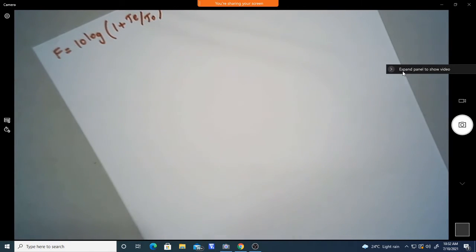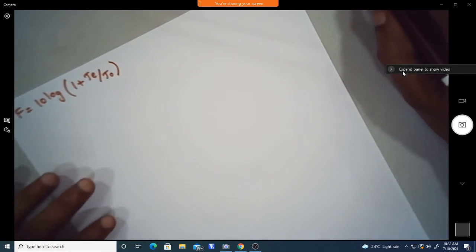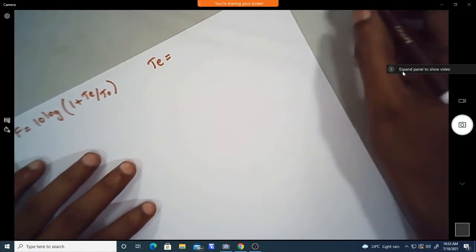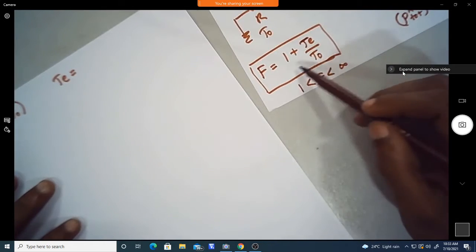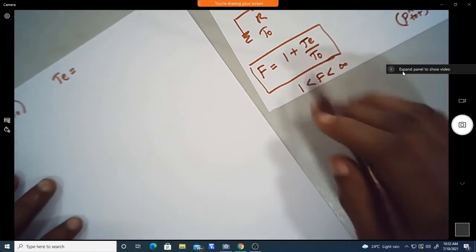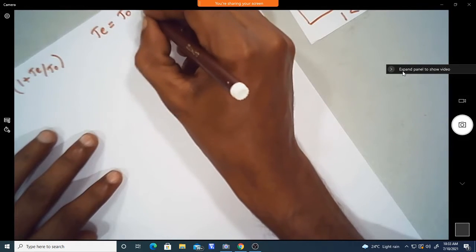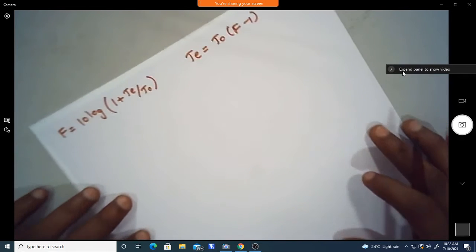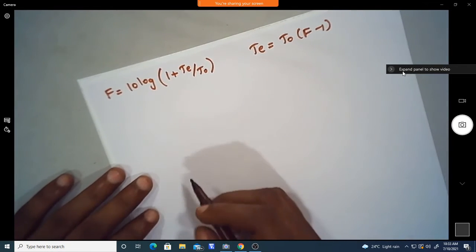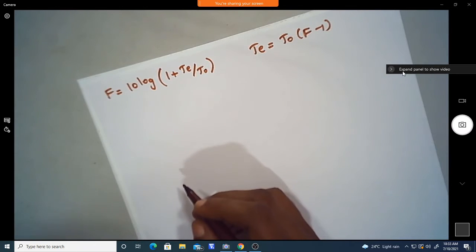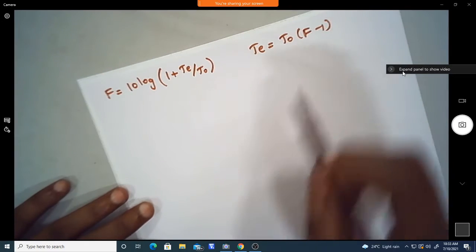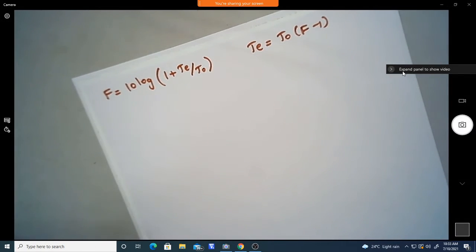Now we can define it with respect to the equivalent temperature we have defined, in terms of the equivalent noise temperature. From the noise figure, we can take F minus 1 into T naught, and that will give the equivalent noise temperature in terms of the noise figure. Okay, so now we will see the attenuation factor. This is about the noise figure, and next we will see what the attenuation factor is.